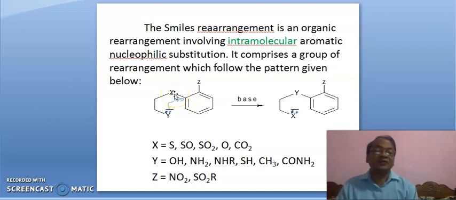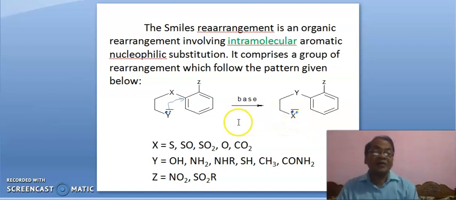This X which was attached to this carbon is now free, and this Y which was free is no longer free, rather it gets attached to the benzene ring. Okay, this is intramolecular.